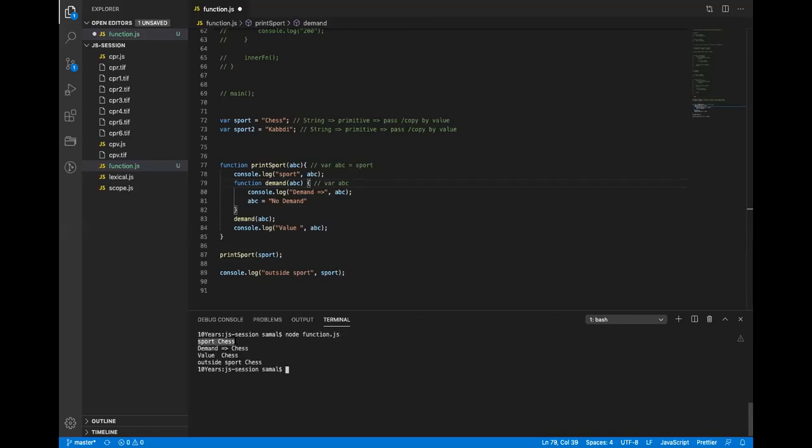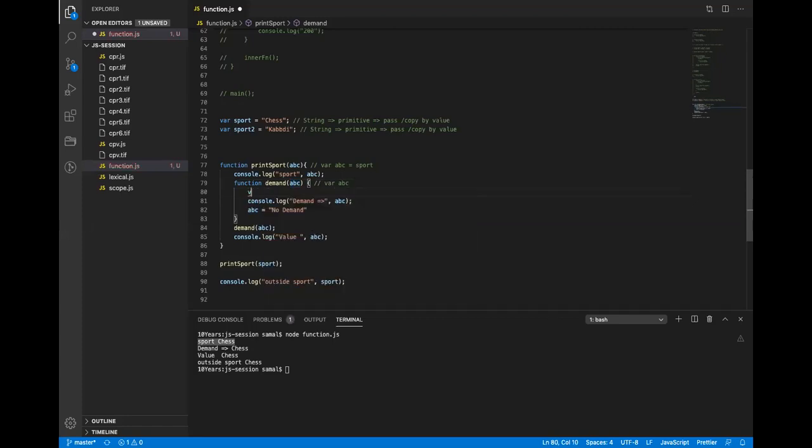So sports chess, here it is printing sports chess, and the demand function is called, so here it is again chess. Now, because this is a parameter into the function, this is a local variable now. So indirectly, it is nothing but like this: var ABC, and let's say P is written. Param is basically received as a parameter.